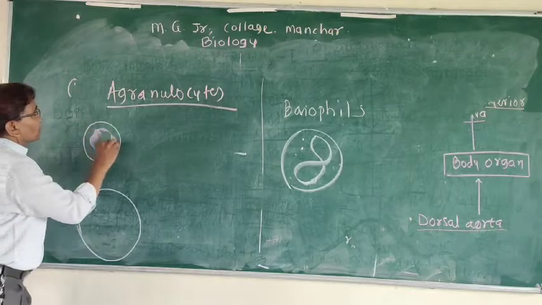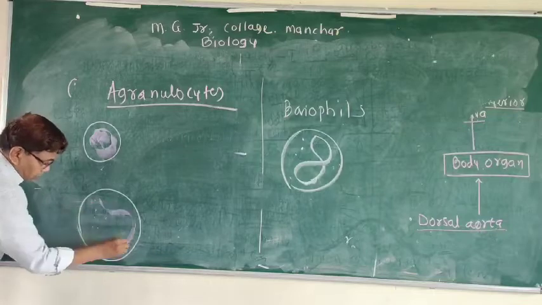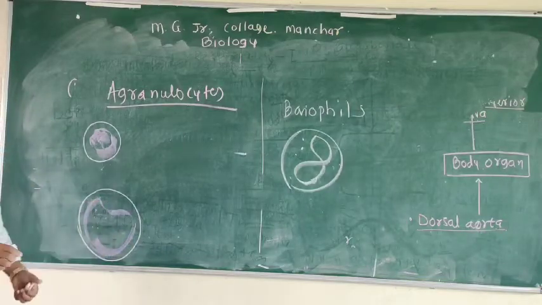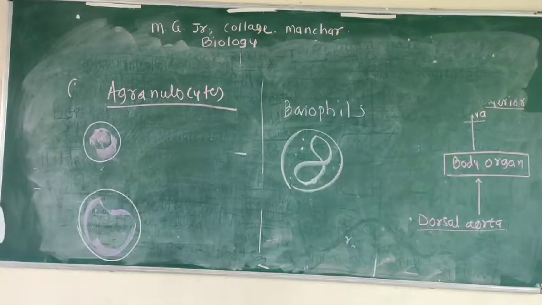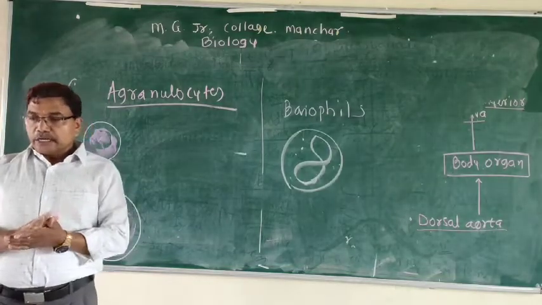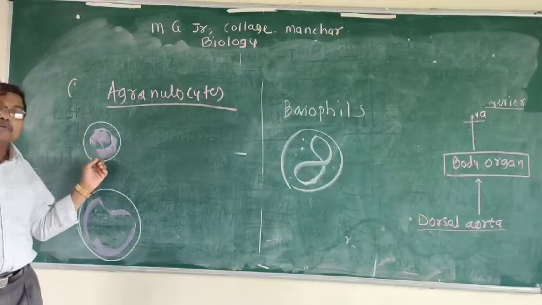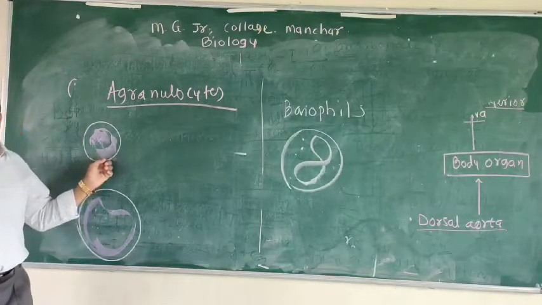In the lymphocyte and in the monocyte, there is a difference in the shape of the nucleus and size of the cells. The lymphocytes and monocytes, collectively called agranulocytes, their number is about 28% of the total WBC count.